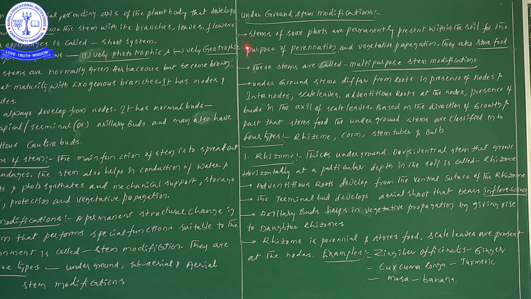And vegetative propagation. Some parts of the stems are present within the soil for the purpose of perennation, and one more purpose is vegetative propagation. So the two main functions are perennation and vegetative propagation. Next, they also store some food materials. So this particular stem also involves in the storage of food materials.